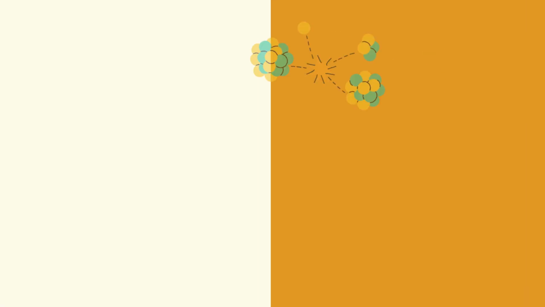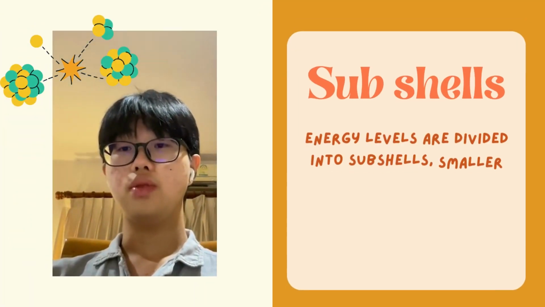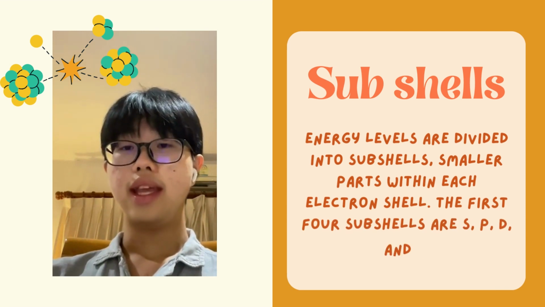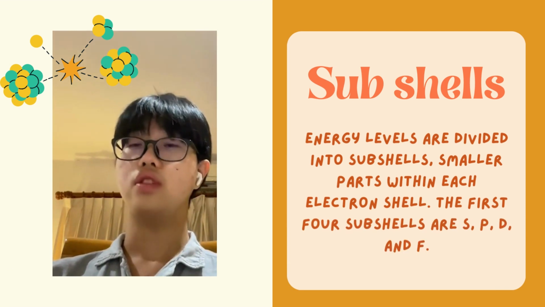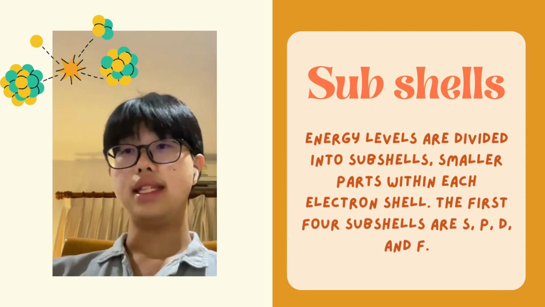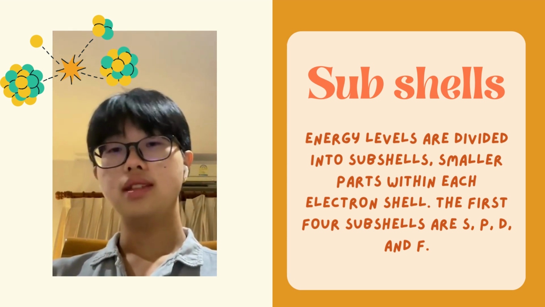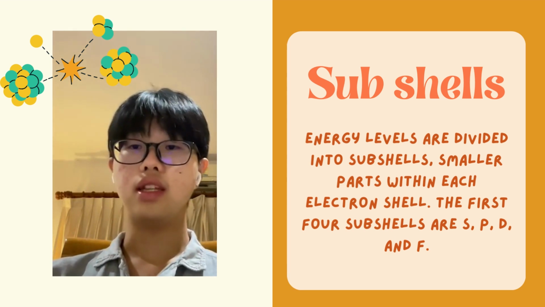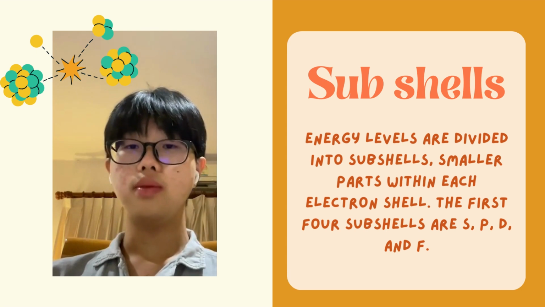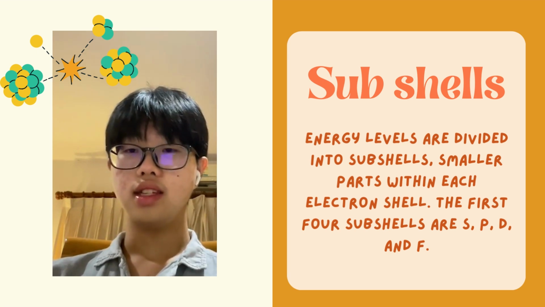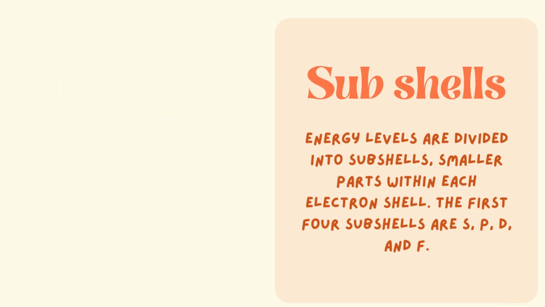Lastly, energy levels are split into subshells, and each energy level contains a certain number of subshells. Subshells are smaller parts within each electron shell, and the first four, most common subshells are S, P, D, and F. Since each electron shell has its own energy level, when the principal quantum number increases, the shell increases in energy level as well.